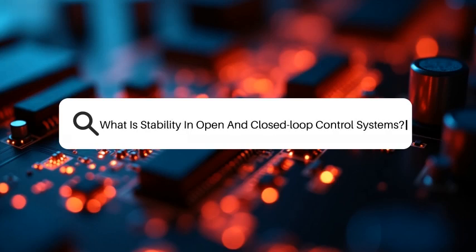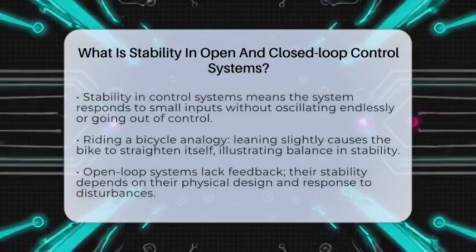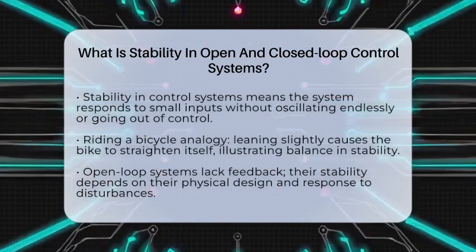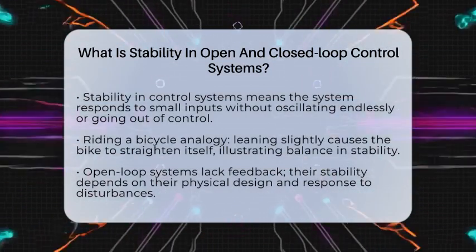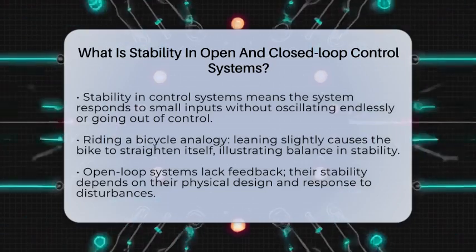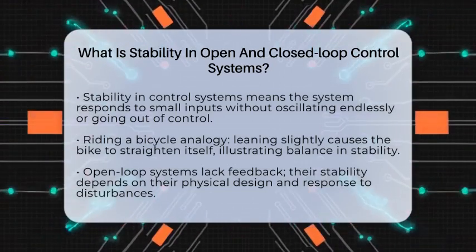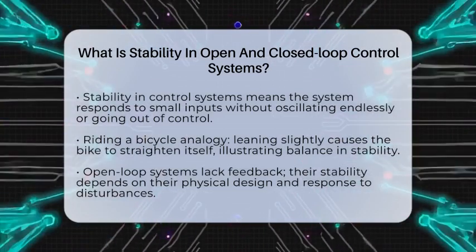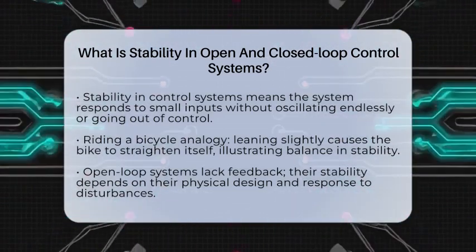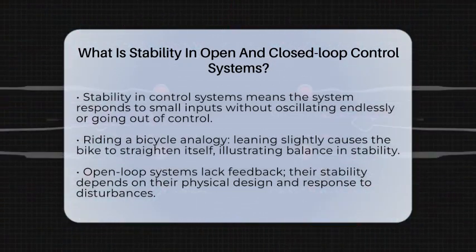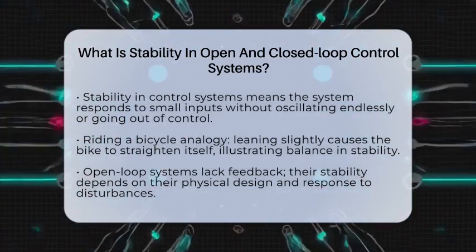What is stability in open and closed-loop control systems? Imagine you're riding a bicycle. If you lean a little to one side, you want the bike to straighten itself out and keep you balanced. That's a simple way to think about stability in control systems. In electrical engineering, stability means that when you give a system a little push, it doesn't go wild or keep oscillating forever. Instead, it settles down and stays within predictable limits.